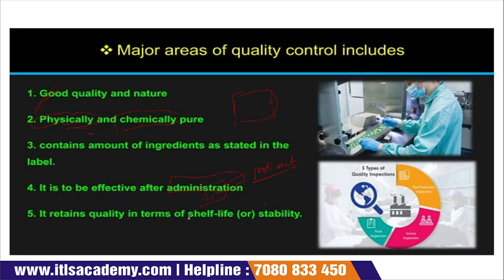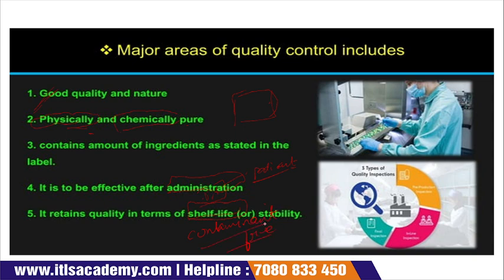Do you know what shelf life is and why we use this term? Shelf life is the time limit up to which the product we use remains contaminant free. The term is very important: contaminant free.